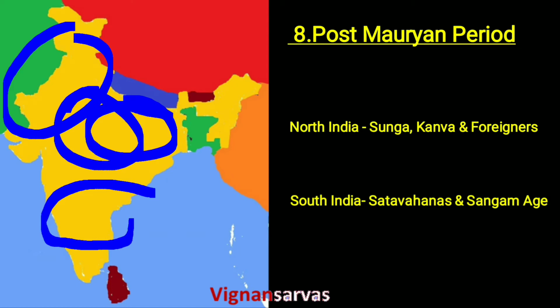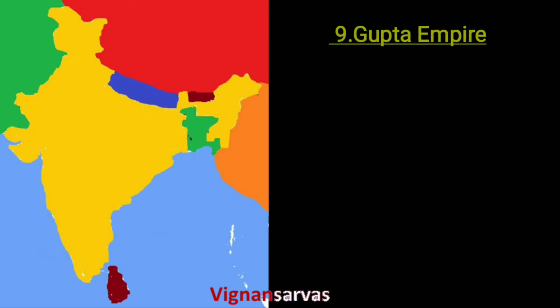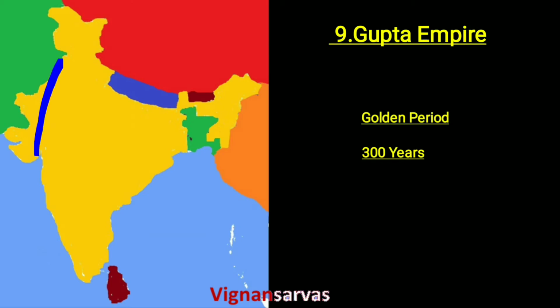After the post-Mauryan period, the Gupta period began. This Gupta period is also known as the golden period. They ruled India for nearly more than 300 years. After the Mauryans, the Guptas were the second rulers who ruled the entire India.